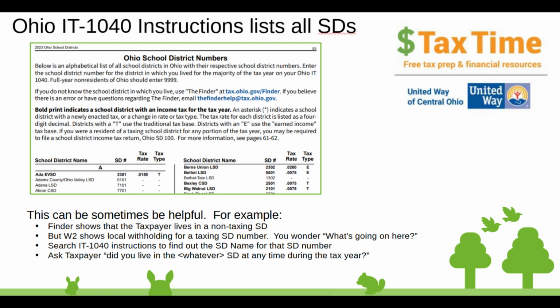At that point, you can have a conversation with the taxpayer and say, hey, by the way, did you live in this school district at any time during the tax year, because you're having withholding for that school district. And you may find out, oh, he lived there for part of the year, or maybe he lived there a prior year, but they've never corrected the W-2s. And based on the answer, we can make a determination of what direction to go.